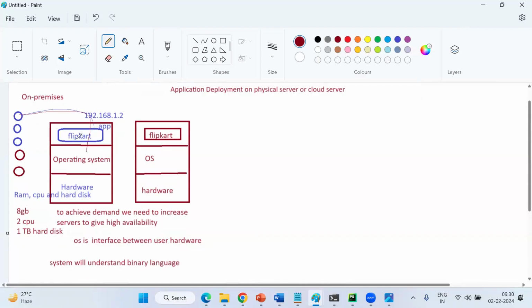To run this application it needs some GB RAM, some CPUs, right or not? If you are playing some PUBG game, it consumes some RAM on your mobile. If you open your system manager on your mobile, it will show about 70% RAM consumed to play your game. You have to close the background apps so that your RAM is cleared again, back to 1 GB RAM, right? So to run this Flipkart application, the request goes to the operating system, and the operating system gives some GB RAM to run your Flipkart.